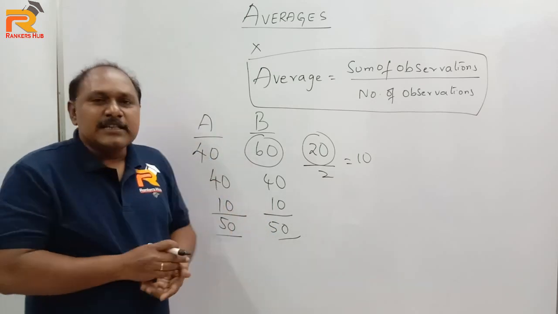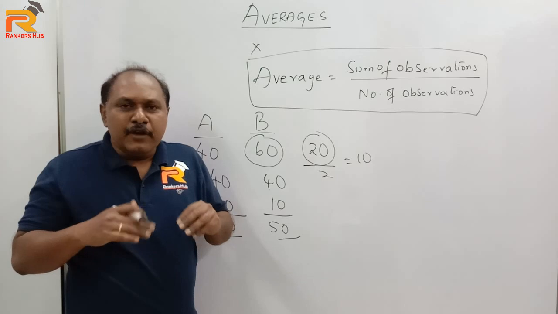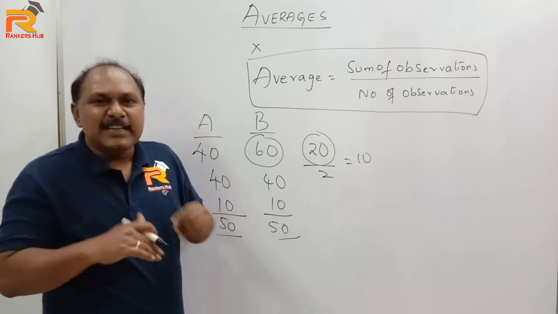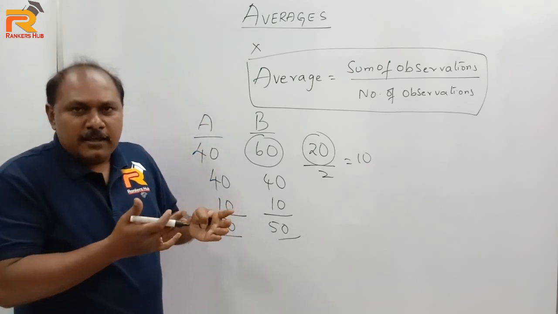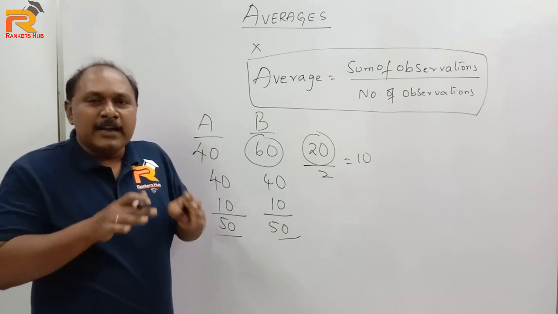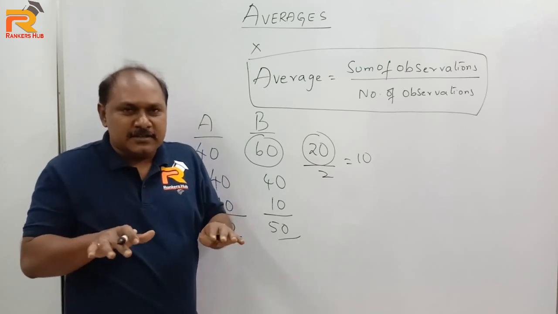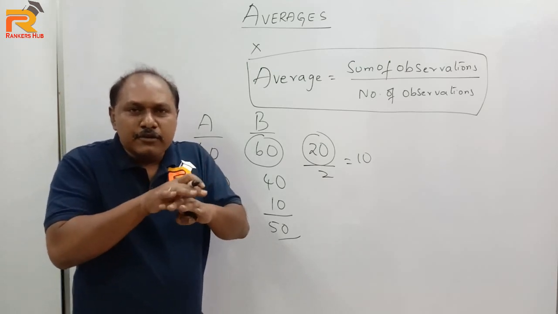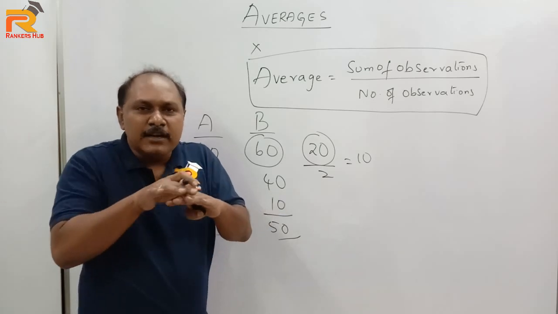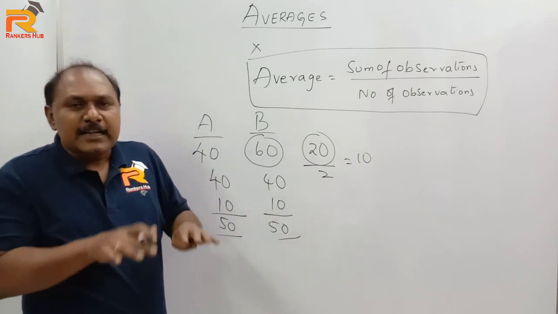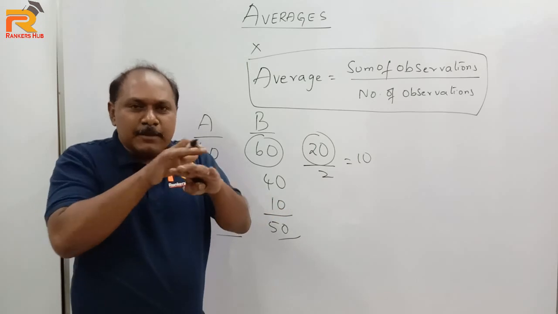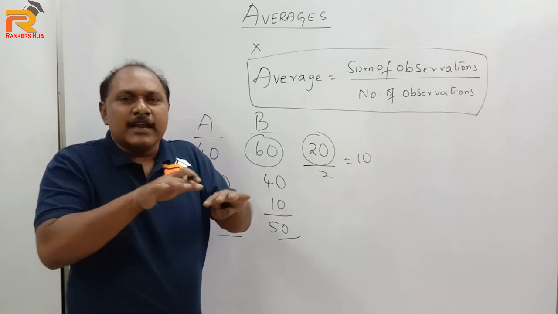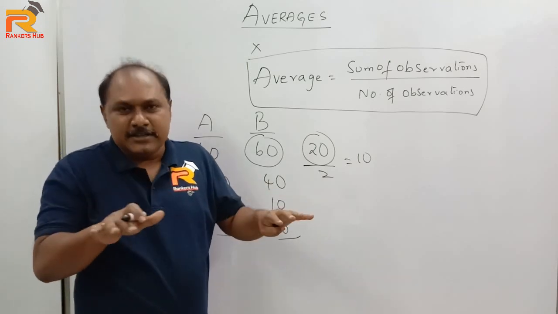Average means distributing equally. If you have more, you have to give away. If you have less, you have to take. But ultimately whenever we say average, average is nothing but uniform distribution or equal distribution. Average means distributing equally, and when distributed equally, whatever each one gets, that is the average.